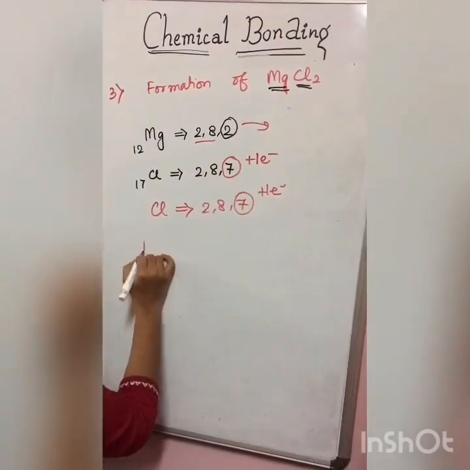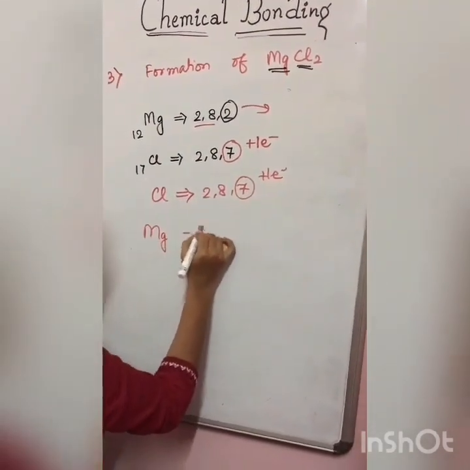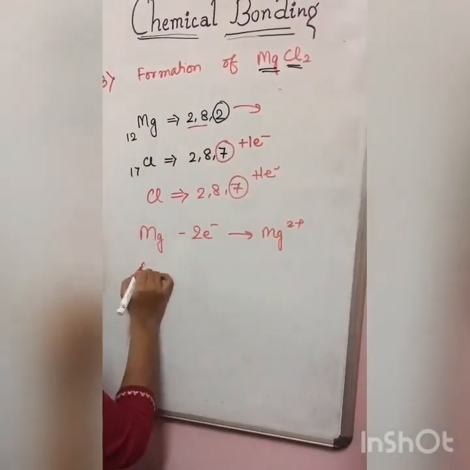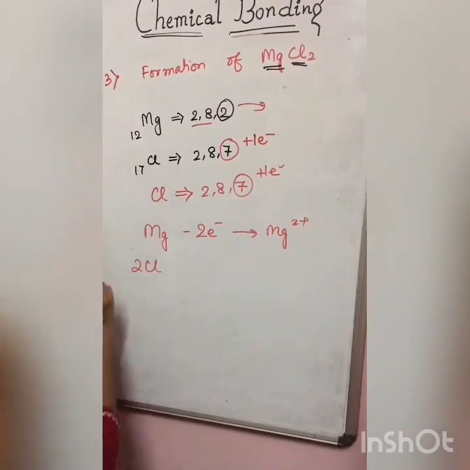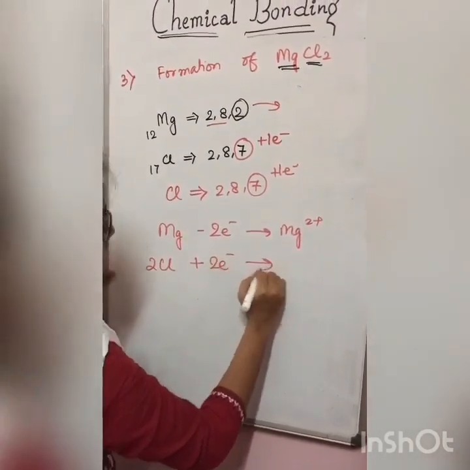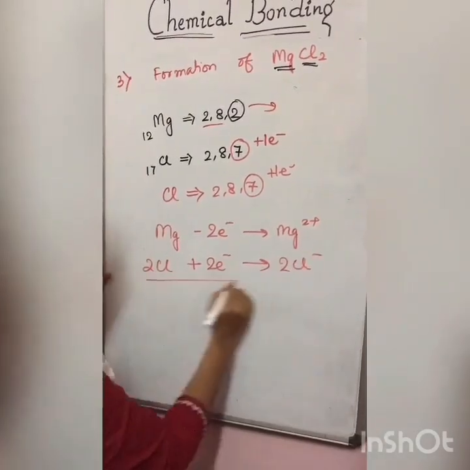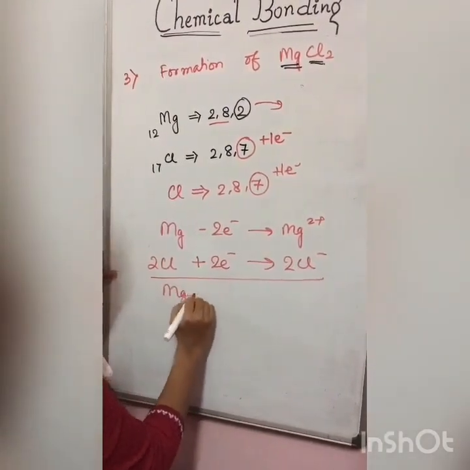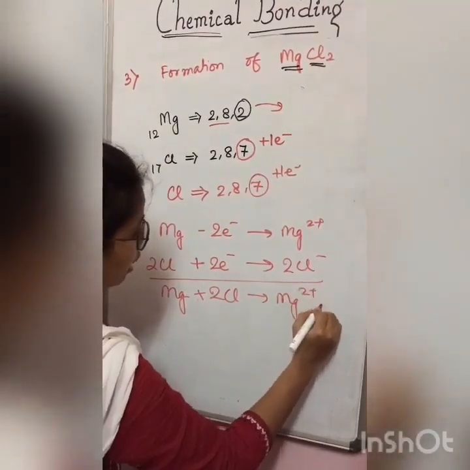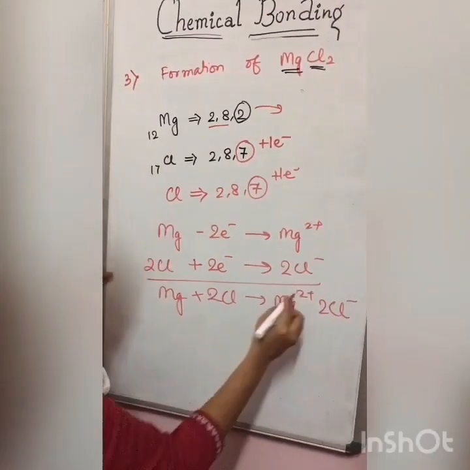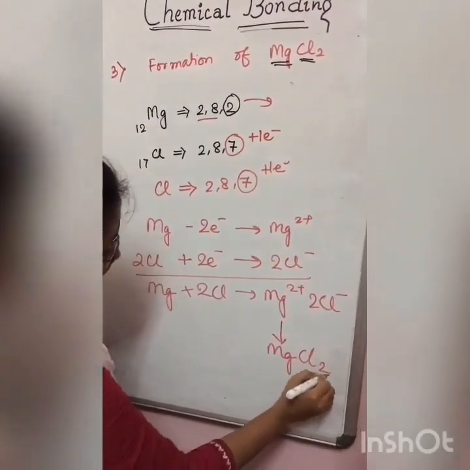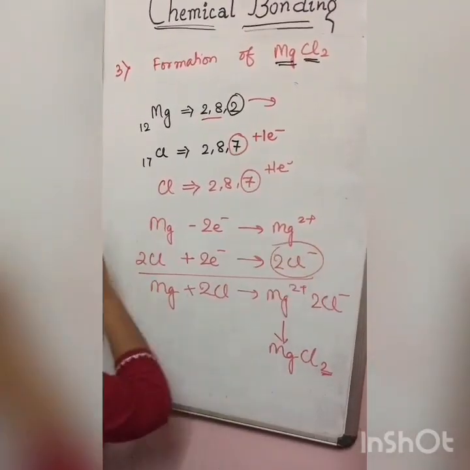So the ionic equation will be Mg minus 2 electrons, we get Mg2 plus. We require 2 Cl, so we write 2 Cl plus 2 electrons, we get 2 Cl minus. So my final equation is Mg plus 2 Cl, we get Mg2 plus 2 Cl minus. This gives me the formula MgCl2. This 2 is because of 2 chlorine atoms.